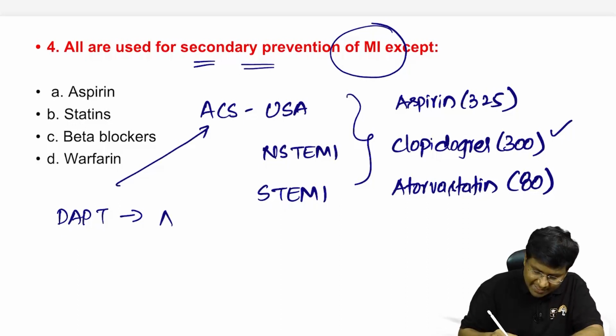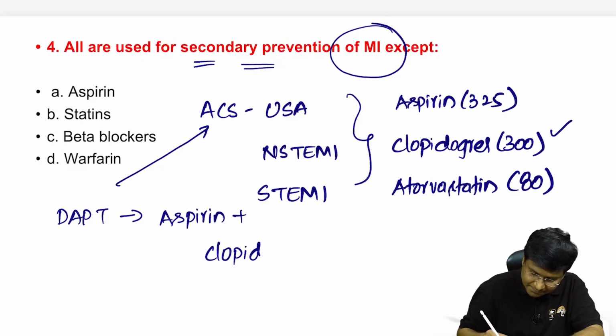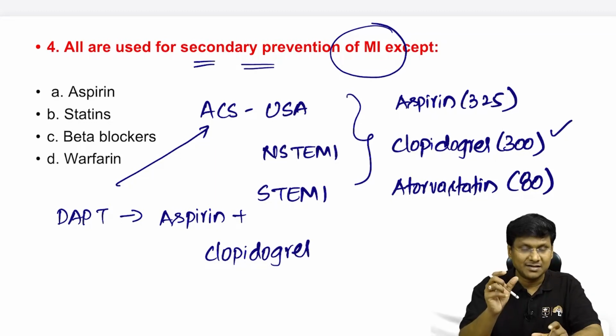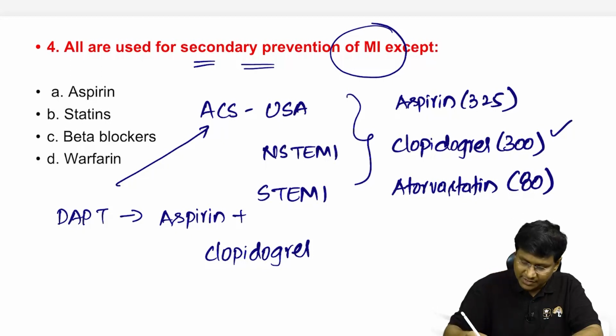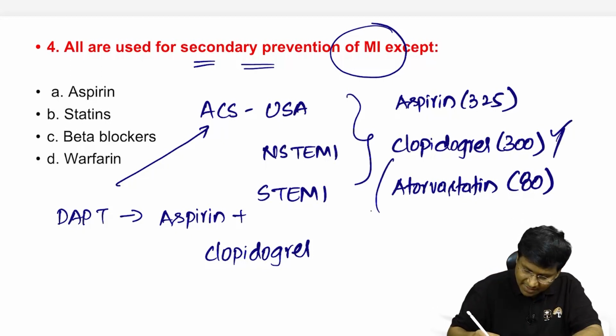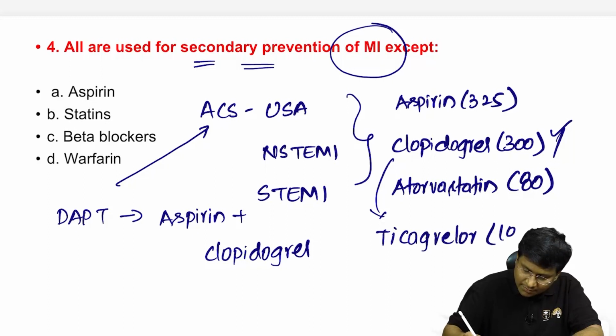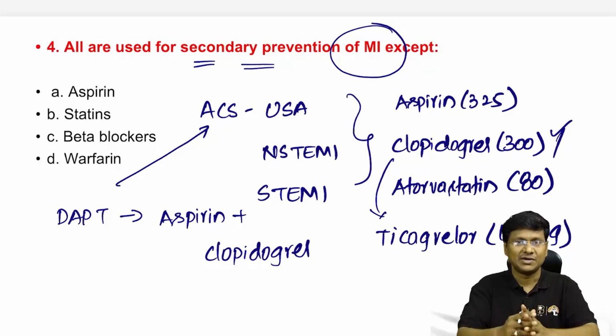Now, what will this dual antiplatelet therapy contain? That is aspirin plus clopidogrel. Right, aspirin plus clopidogrel. And the drug, the trade name Brilinta, what I was telling, was ticagrelor. In the place of clopidogrel, you can also give ticagrelor. But if you are giving ticagrelor, you need to give 180 milligrams of ticagrelor, right?